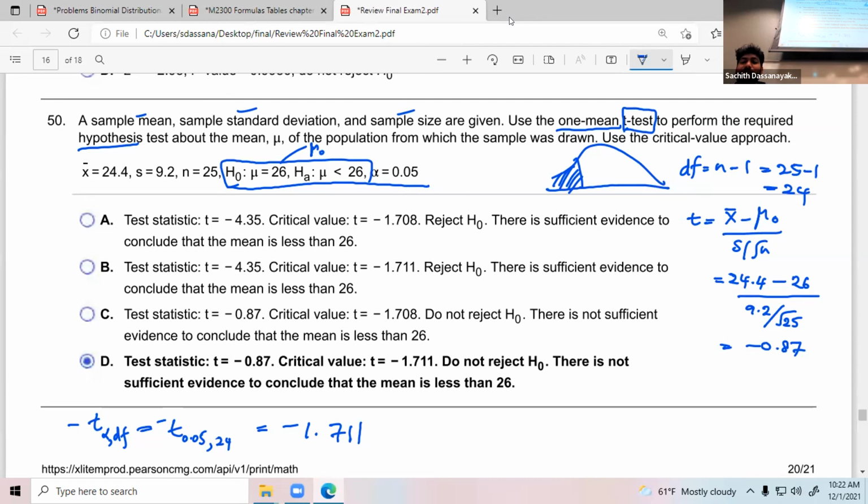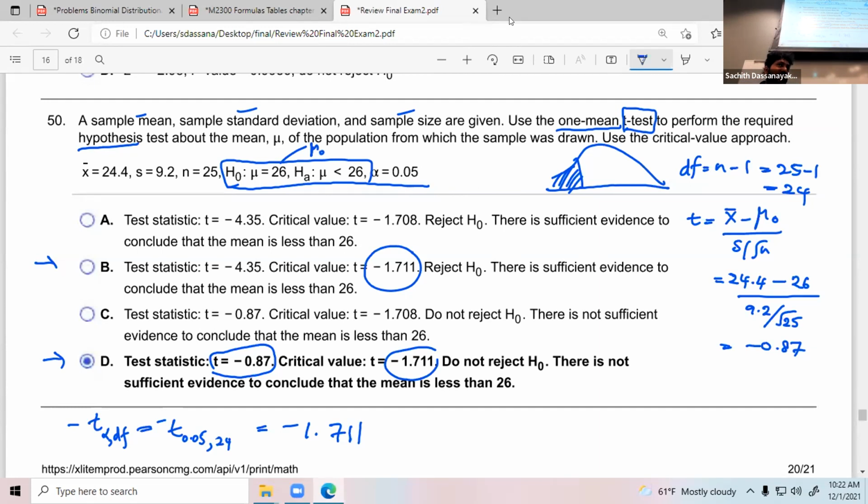Actually you don't need to do any more calculations because you can find the answer using these two, the test statistic and the critical value. The critical value is negative 1.71, so the answer is going to be this one or this one. Then you can check the test statistic, so definitely the answer is this one. In the exam, since you have this kind of multiple choice questions, try to be smart with the problems so that you can save your time.